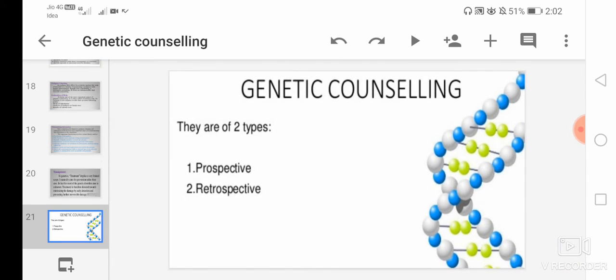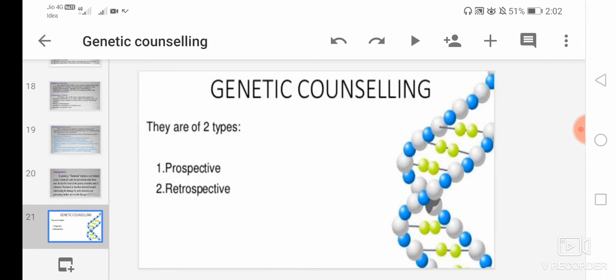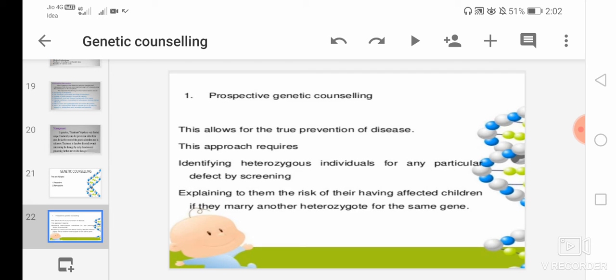Then we will see the types of genetic counseling. There are two types of genetic counseling. First is prospective genetic counseling, and second is retrospective genetic counseling. First, prospective genetic counseling allows for true prevention of disease. This approach requires identifying heterozygous individuals for any particular defect by screening. Heterozygous means that an organism has two different alleles of a gene.